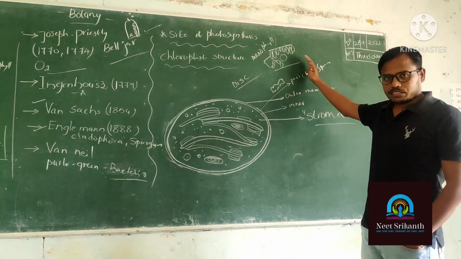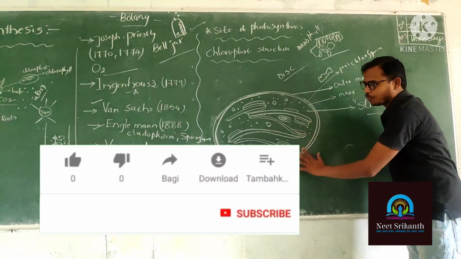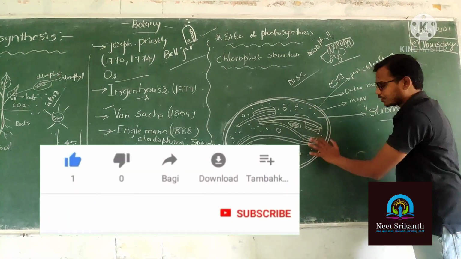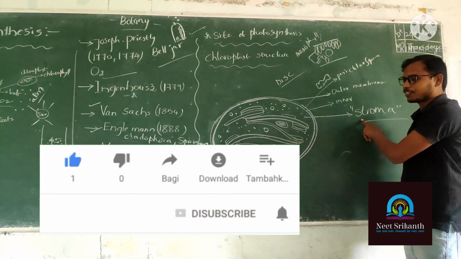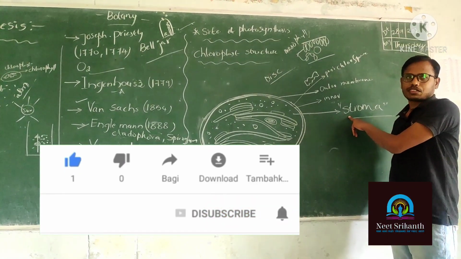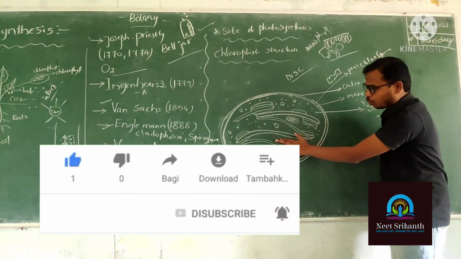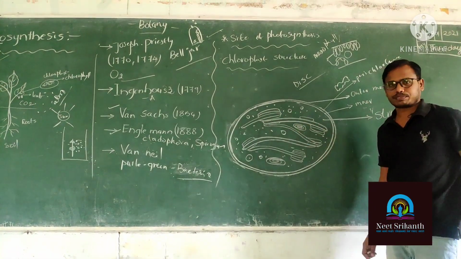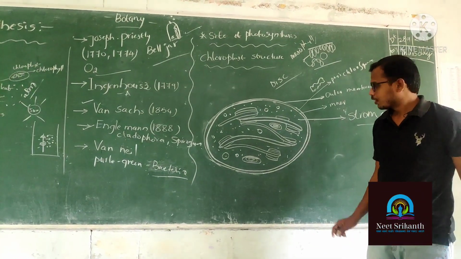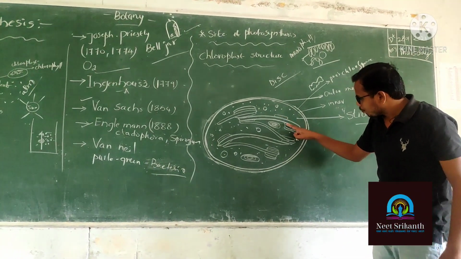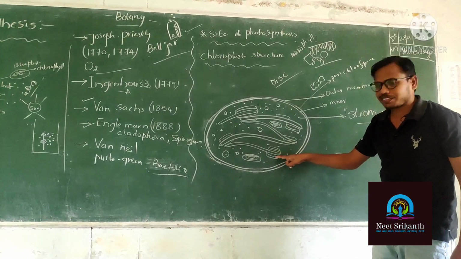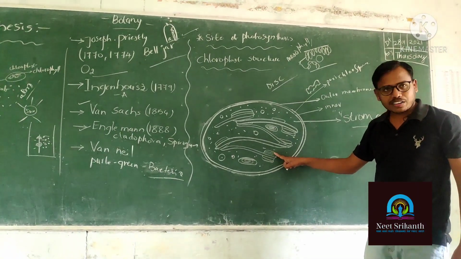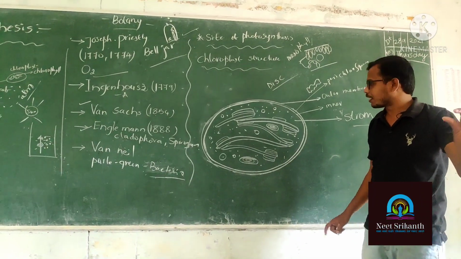Compare with these. You can observe the inside of the chloroplast has a charged empty space, called stroma. And in the stroma, membrane bound sac-like structures are there, like this.